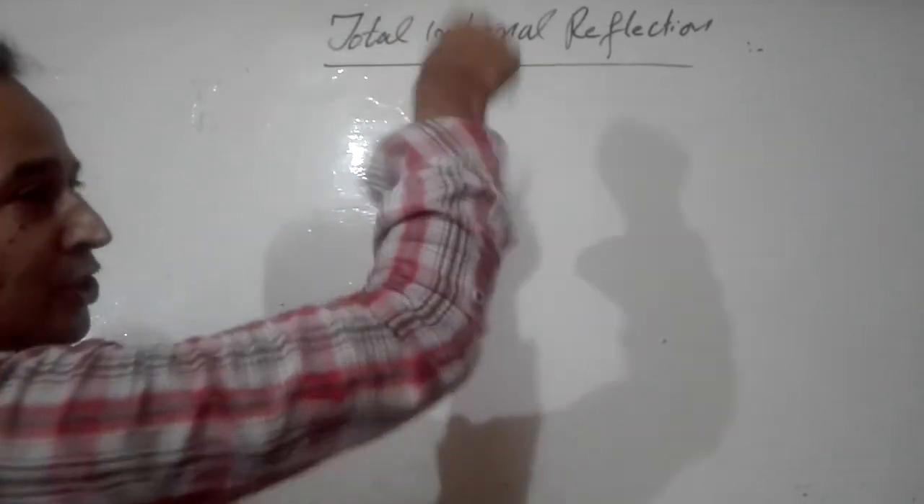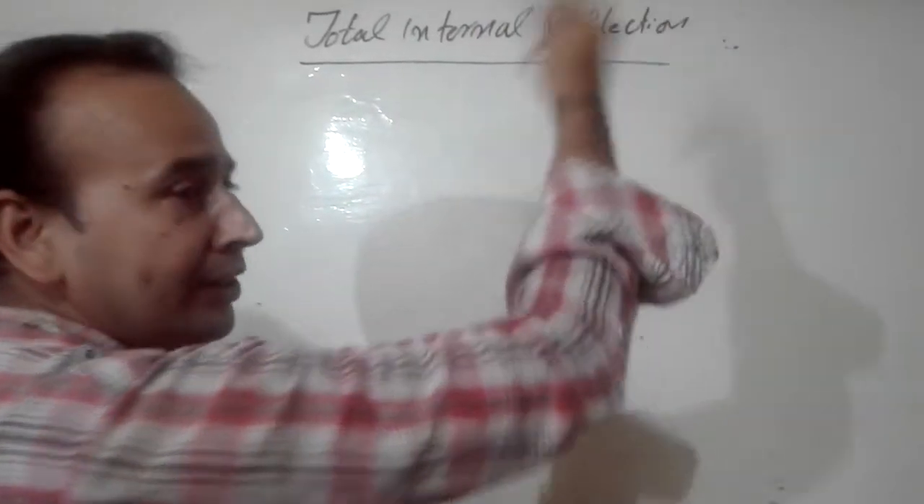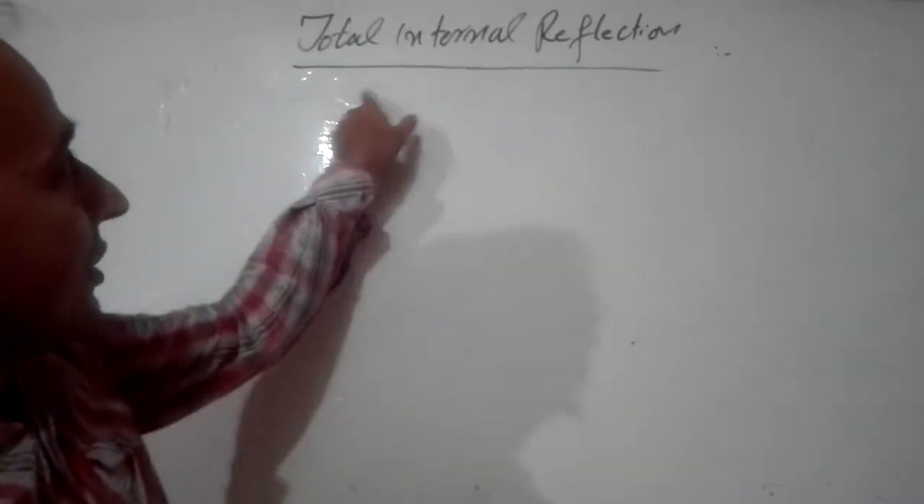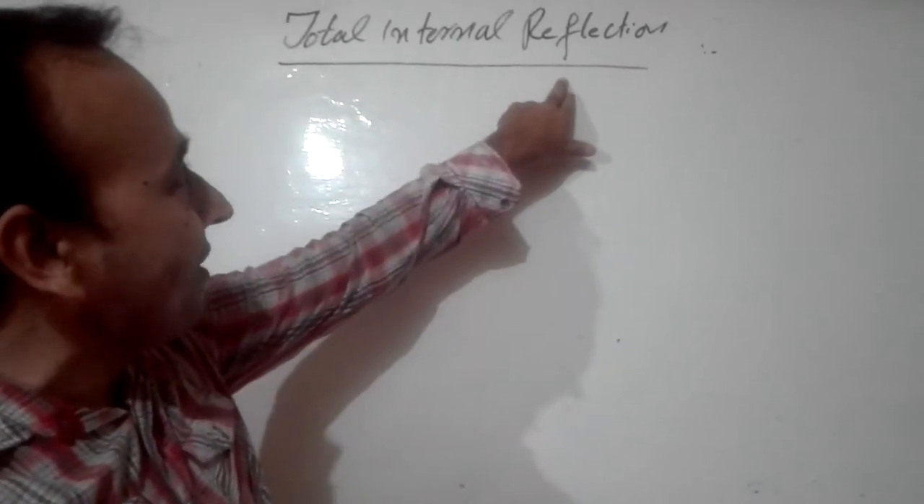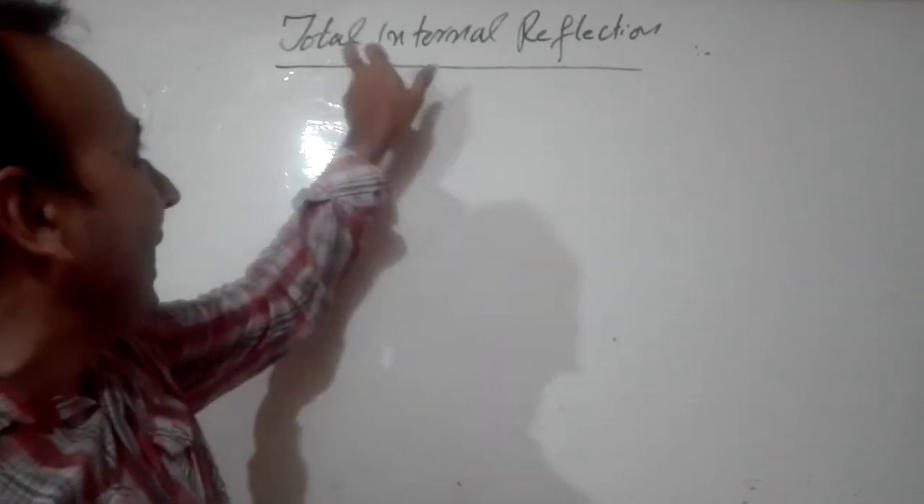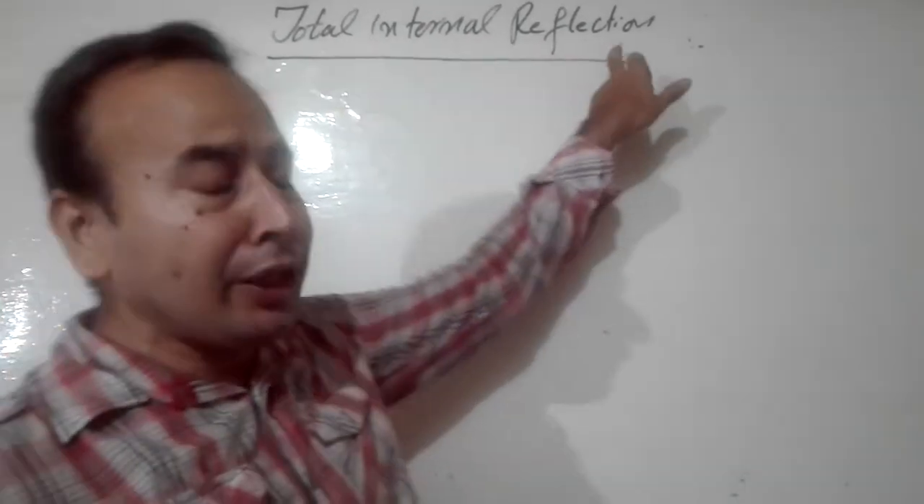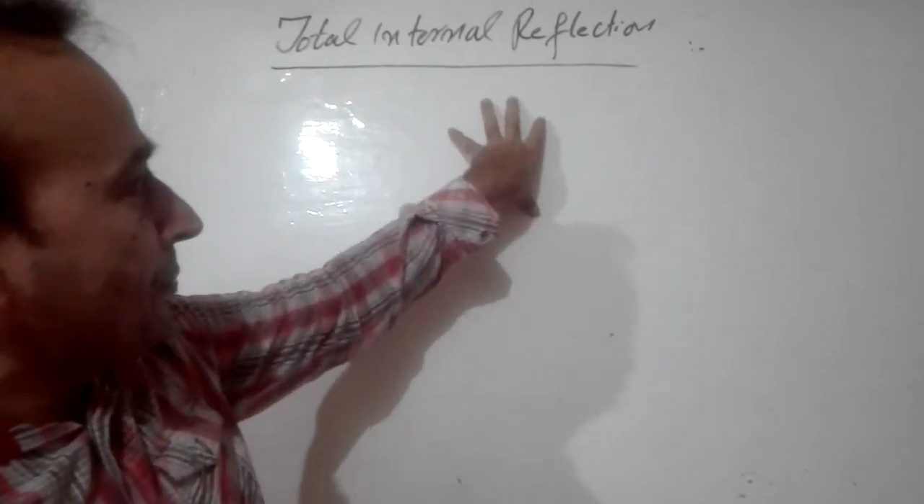Total means as a whole, internal means inside, and reflection means turning back. So it is a phenomenon in which all the light rays totally internally reflect into the same medium. That phenomenon is known as total internal reflection. Now I will explain how it happens.